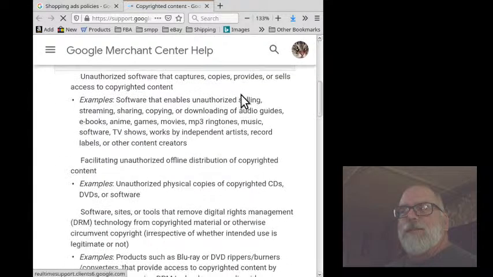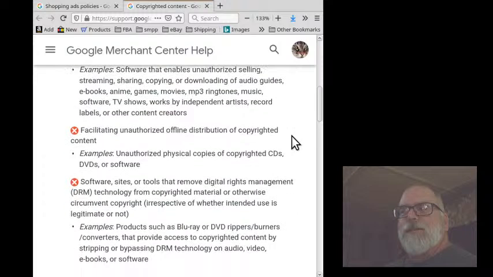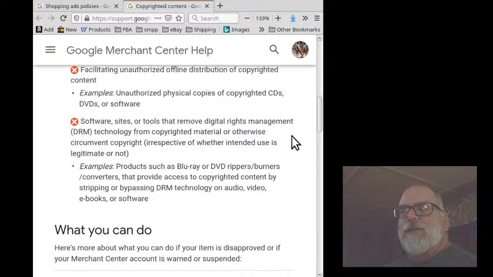Examples: software that enables unauthorized selling, streaming, sharing, copying or downloading of audio guides, ebooks, anime, games, movies, MP3 ringtones, music, software, TV shows, works by independent artists, record labels, or other content creators. Facilitating unauthorized offline distribution of copyrighted content. Example, unauthorized physical copies of copyrighted CDs, DVDs, or software.